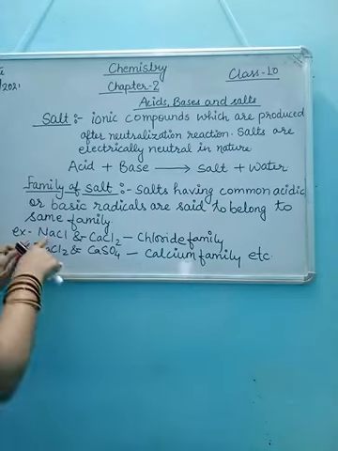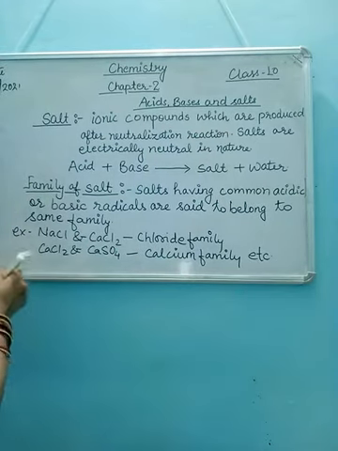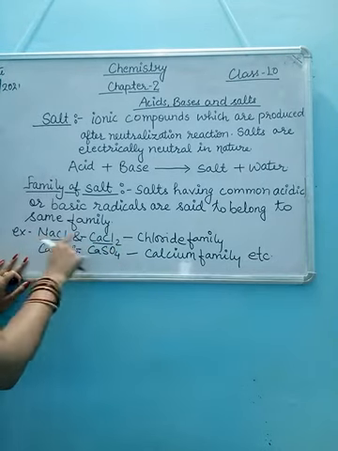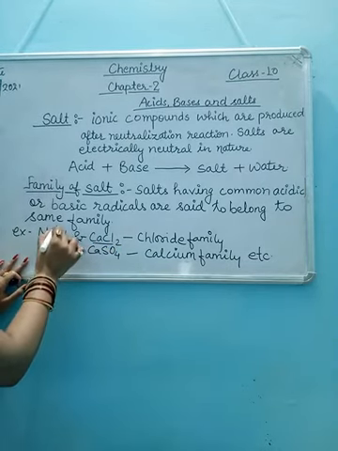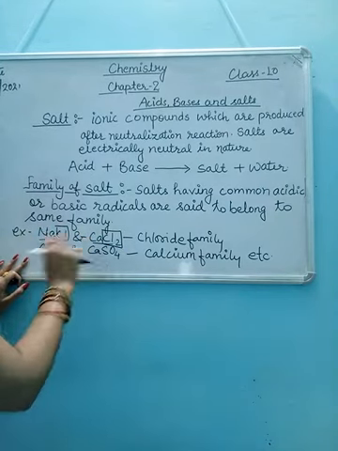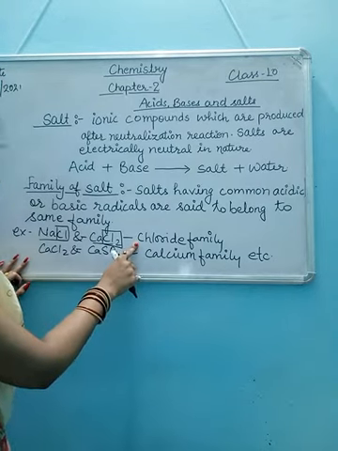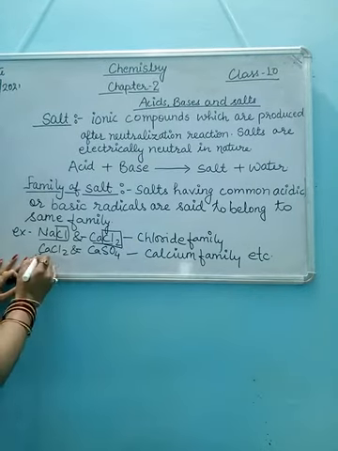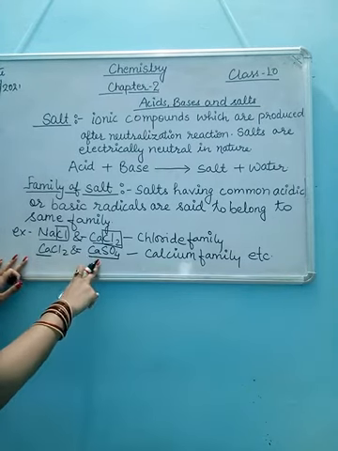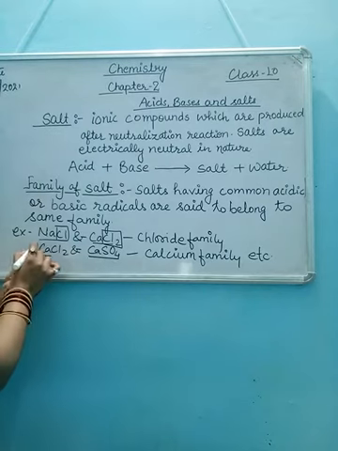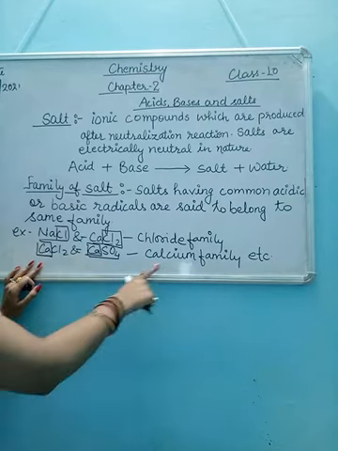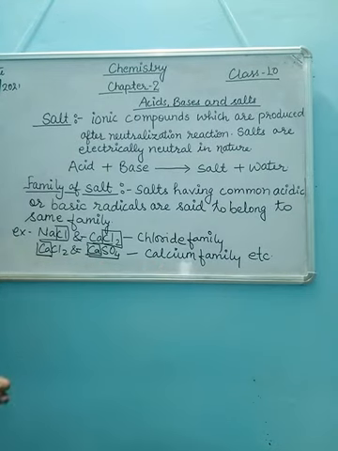For example, NaCl and CaCl2, it means sodium chloride and calcium chloride. In both salts, what is common? Chlorine. Chlorine is common in both salts, that's why they belong to the chloride family. Now next, CaCl2, calcium chloride, and calcium sulfate, CaSO4. In both salts, what is common? Calcium. Calcium is common in both salts, that's why they belong to the calcium family.